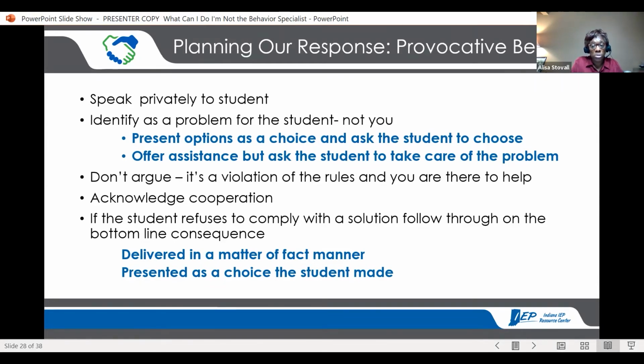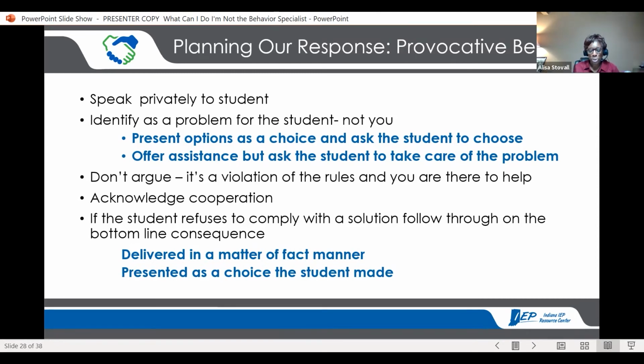And I would tell students, I can't help you. Once you leave this room, I don't have any say in the consequences. I know what we can do here and I can help you here, but once you go down the hall, our principal's in charge of those decisions. I'd love to help you, but I can't. I can only do what they ask me to do at that point. So work with me here. And sometimes that made a difference. And you always present whatever happens as a choice the student made.